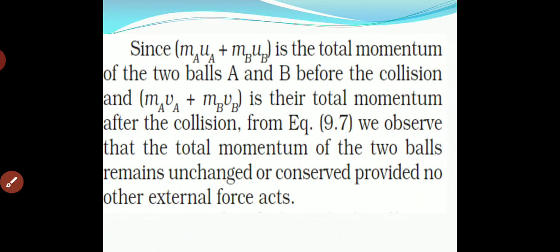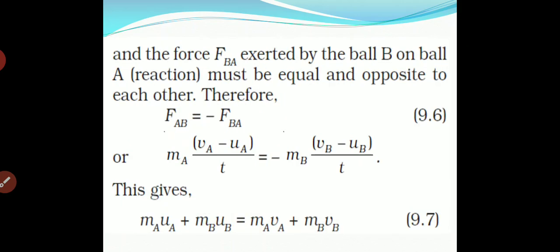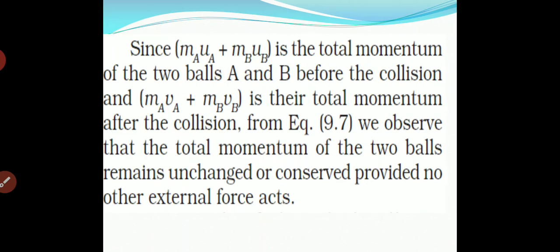Since m_A u_A plus m_B u_B is the total momentum of the two balls A and B before the collision, and m_A v_A plus m_B v_B is their total momentum after collision.